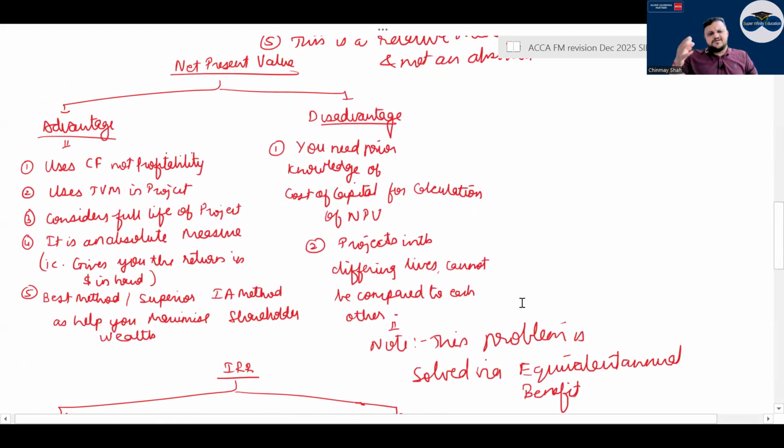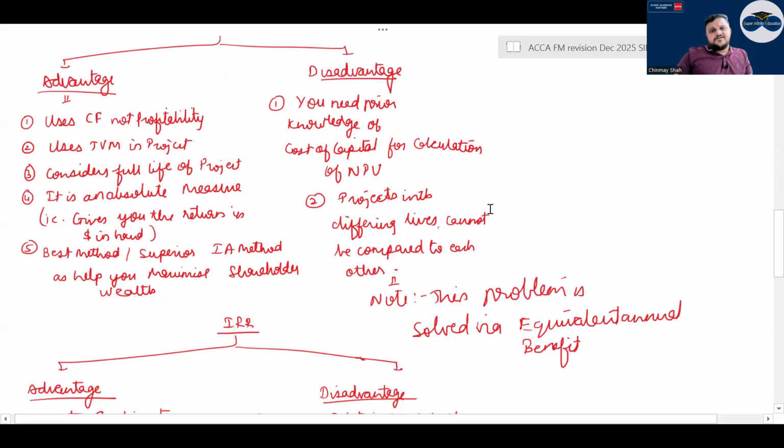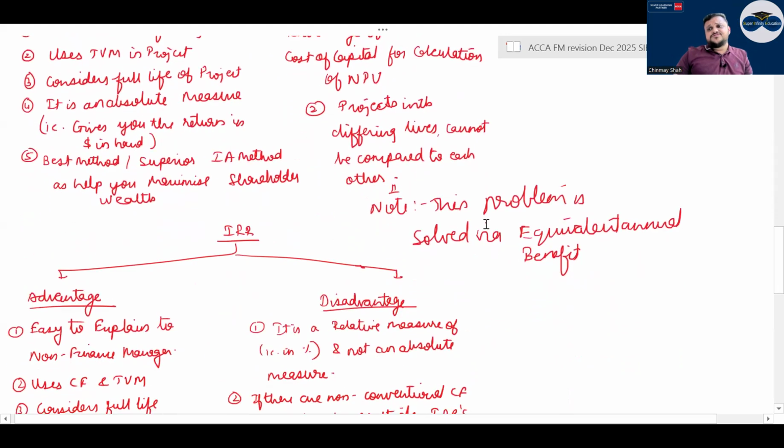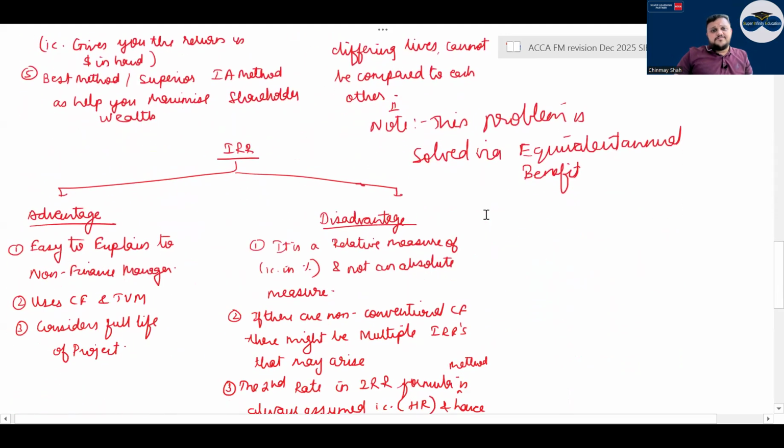NPV fully advantage, best method. Cash flow used, time value of money used, full life of the project, absolute measure, best method. Correct? Disadvantages: you need prior knowledge of cost of capital, discounting, everything. But if there are two projects which you want to compare and their lives are different, then you cannot use the NPV method. Then you will have to use the EAB or equated annual benefit method.